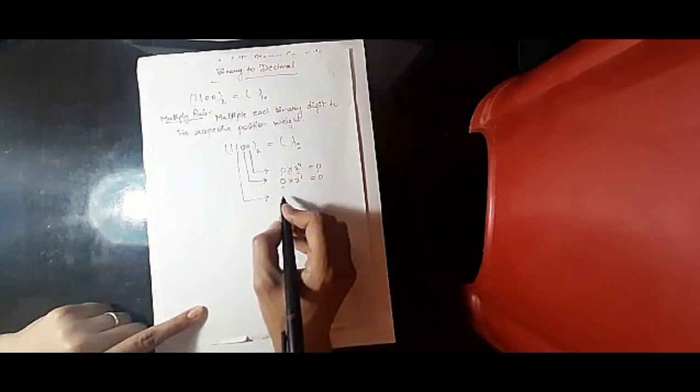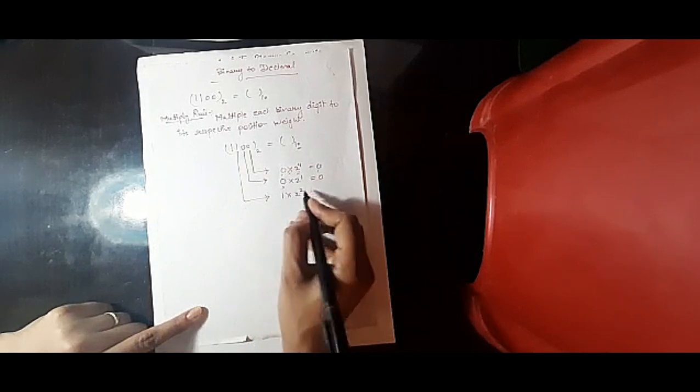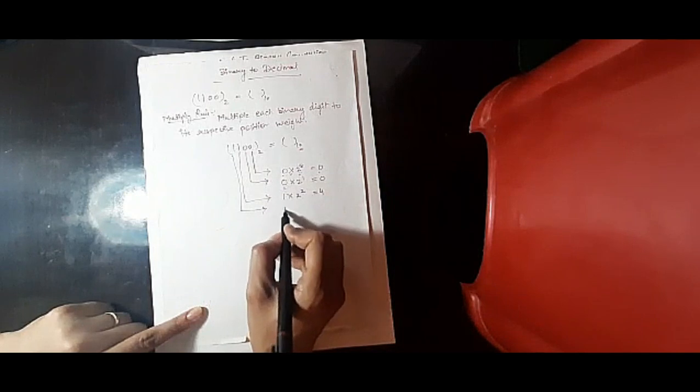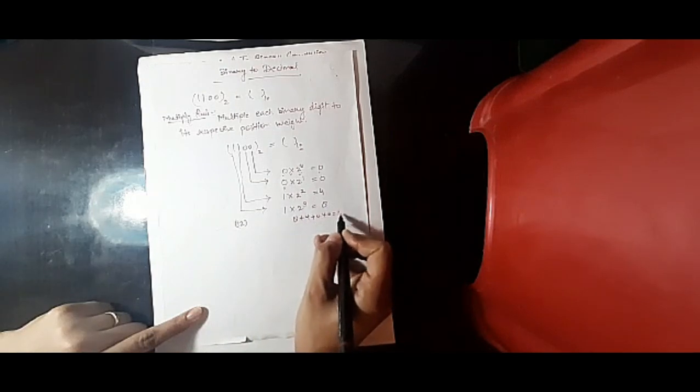Then 1 into 2 to the power 2 is equal to 4. 1 into 2 to the power 3 equals 8. What will come? It will come 12: 8 plus 4 plus 0 plus 0 is equal to 12. That's why 12 is here in the place of 1100.